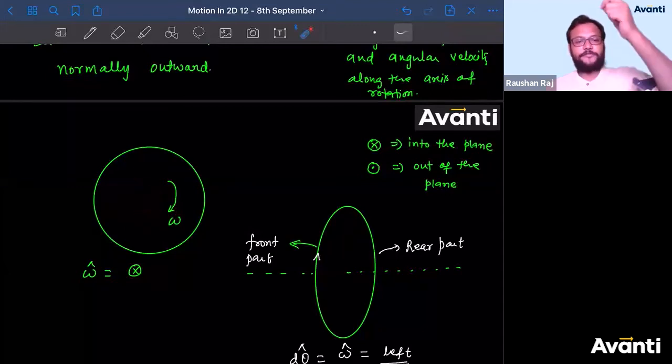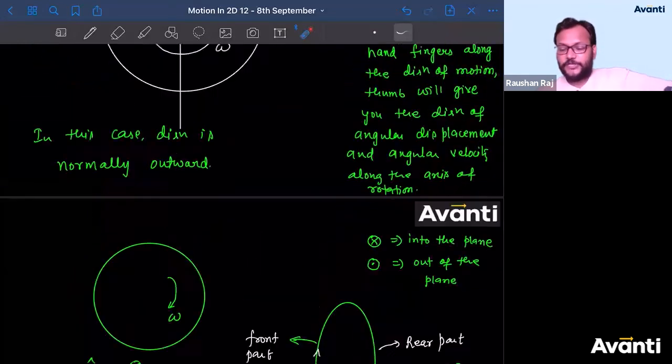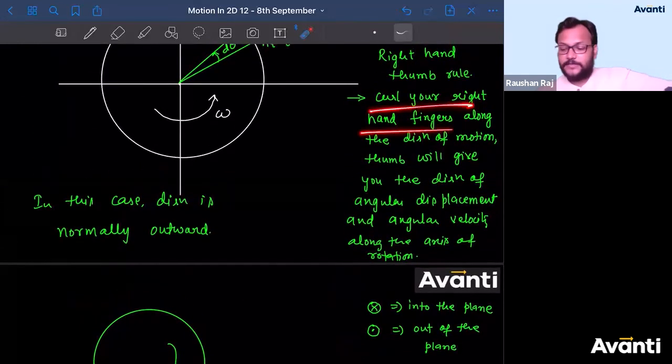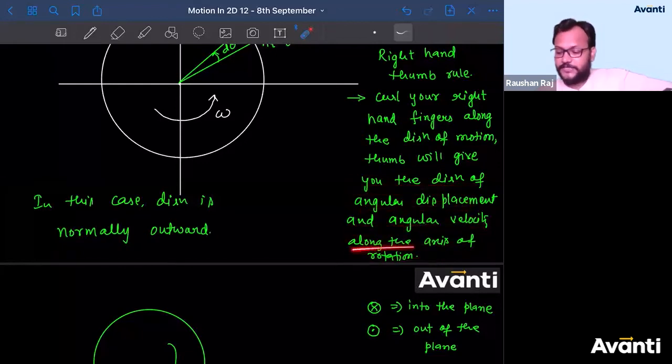So either out of the plane or into the plane, and that will be along the axis of rotation only. You have to always remember, I have written it here. Curl your right hand fingers along the direction of motion. The thumb will give you the direction of angular displacement and angular velocity along the axis of rotation. So this is how you need to find the direction of angular displacement and angular velocity.